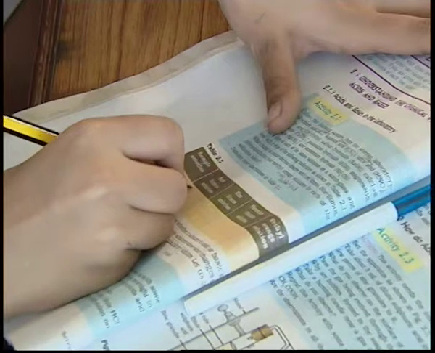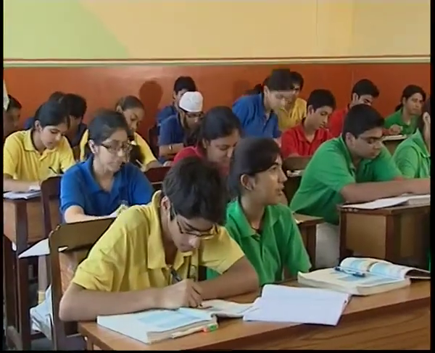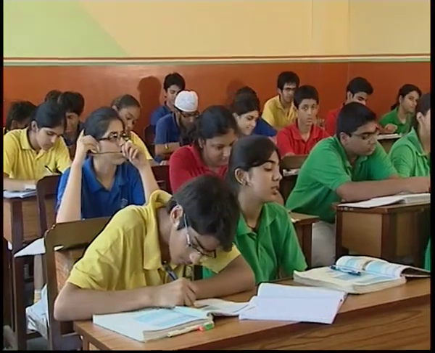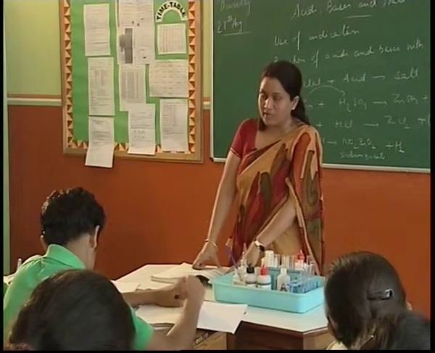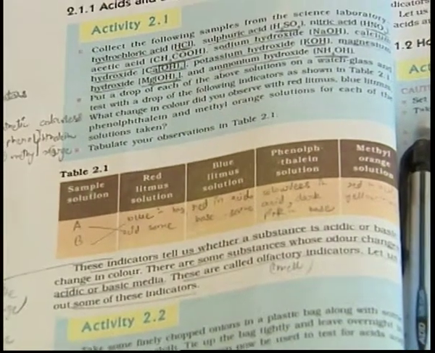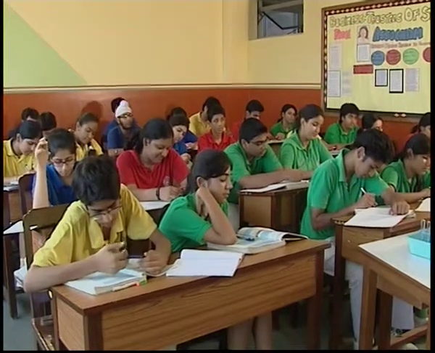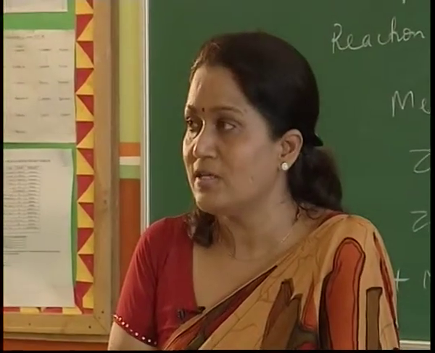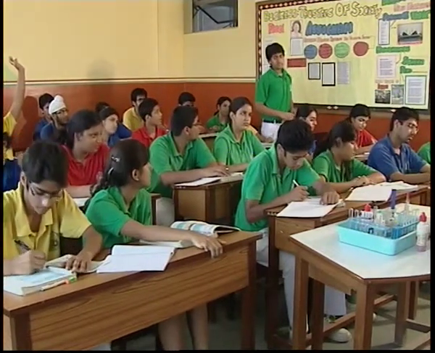Sample solution A, red litmus solution will change to, yes Ritika? No change. No change, because red litmus solution does not change its color when it is put in an acid. Then blue litmus solution changes to, yes Arushi? Changes to red. Changes to red, good. Phenolphthalein, yes Shikhar? Colorless. It's a colorless solution by itself. In the acid it stays colorless. And methyl orange solution, yes Arjun? In case of acid it turns red.